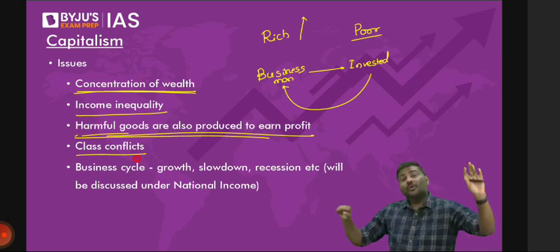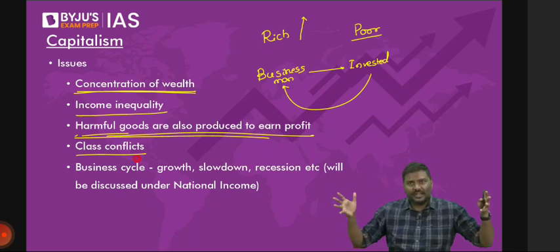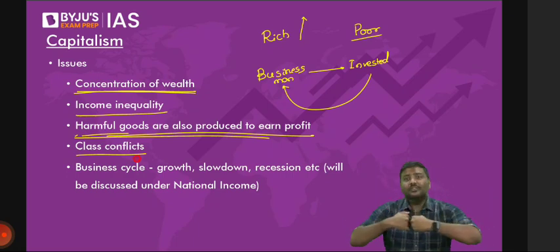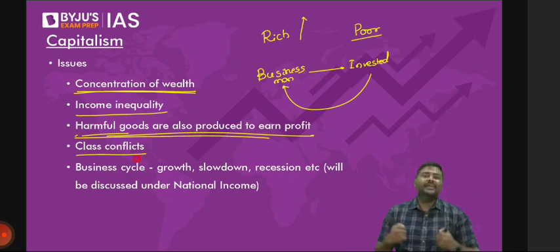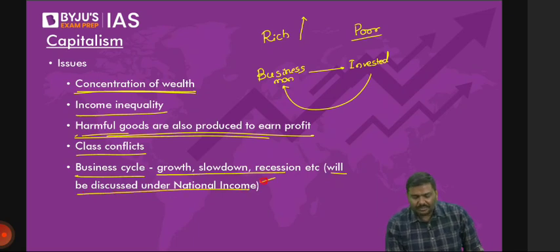So rich people want to earn more profit, want to become more wealthy. Poor people want to take care of their day-to-day requirements. So because their orientations are different, because their requirements are different, both will always have a conflict. Conflict in the sense, again, they will not start fighting. There's an ideological conflict in the economy because the requirements are completely different. Business cycle, right? There's a concept of business cycle. I'll not discuss it now. I'll cover it when I take up the next chapter, that is the idea of national income. I'll discuss this.